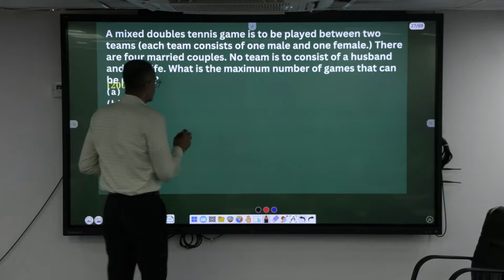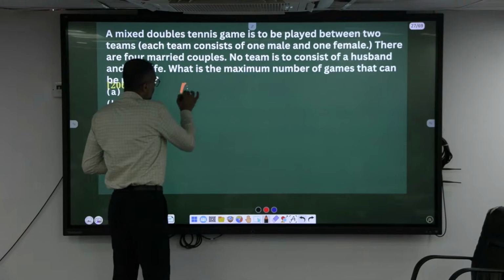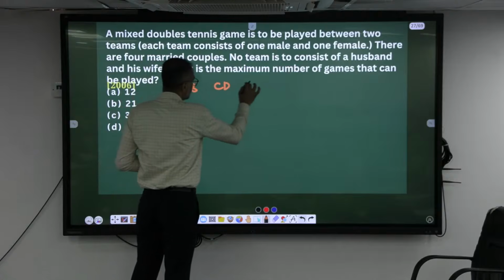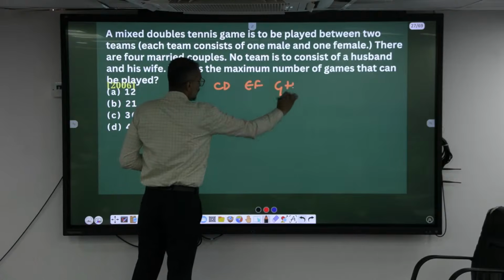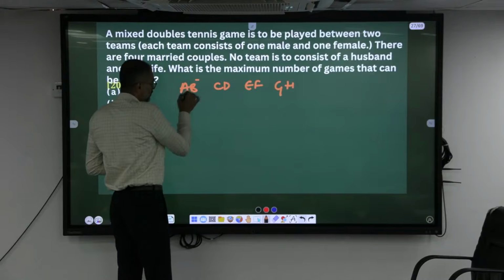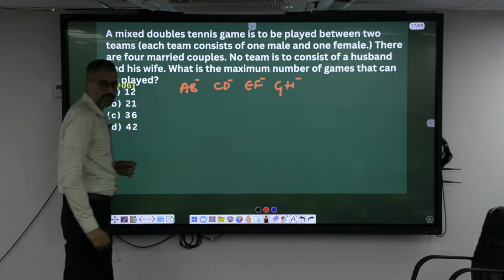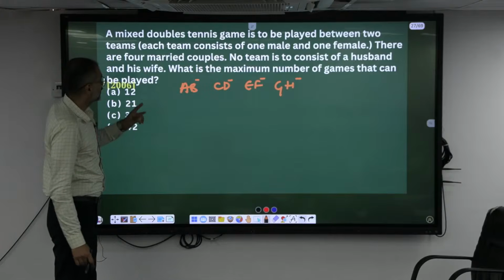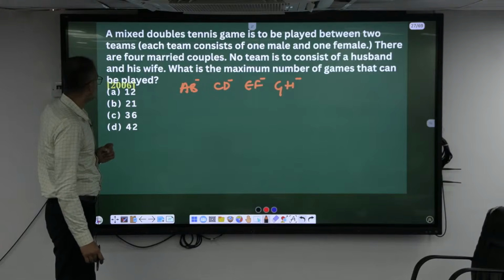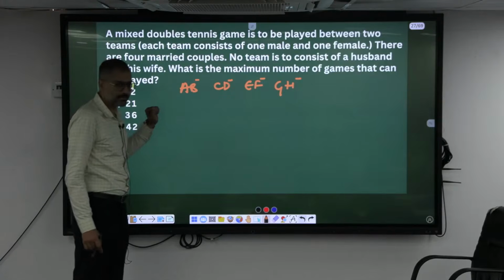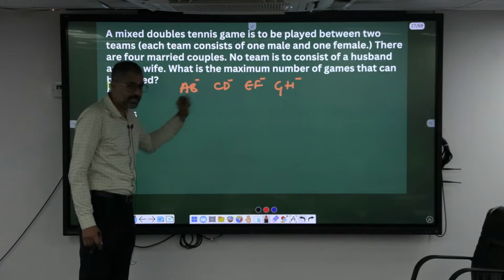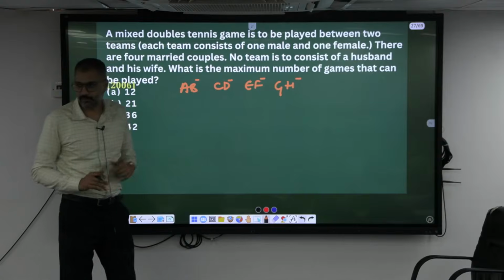There are 4 married couples. Okay, let's say AB, CD, EF, GH. They are married couples. One has to be male and a female here. B, D, F and H are female here. No team is to consist of a husband and his wife. Means A and B cannot be a team. A and D can be a team. So how many teams can we form?